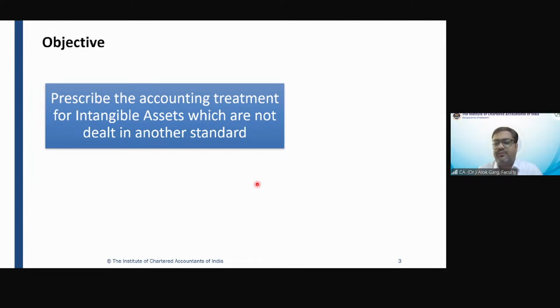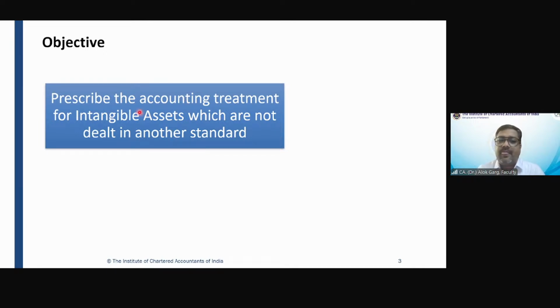Nisha is saying no. You're right, Nisha. So we are not required to cover deferred tax asset in Ind AS 38. Why? Because there is a separate standard, Ind AS 12. Ind AS 12 deals with the deferred tax asset, with the deferred tax. The title of Ind AS 12 is Income Taxes. It deals with deferred tax.